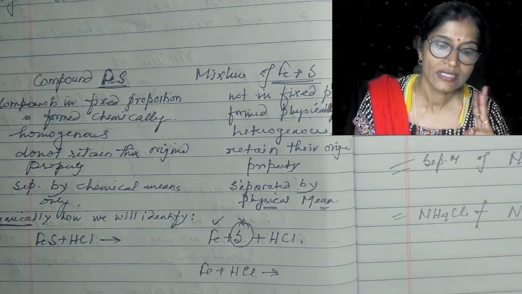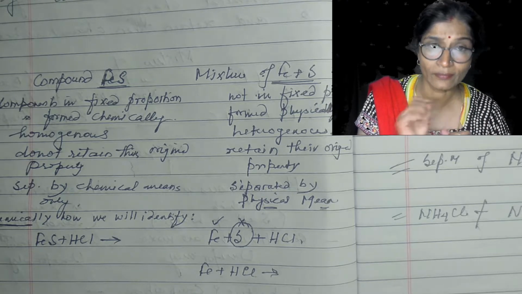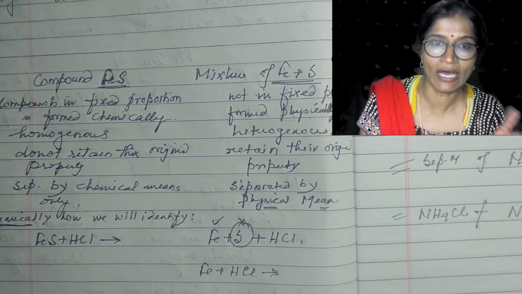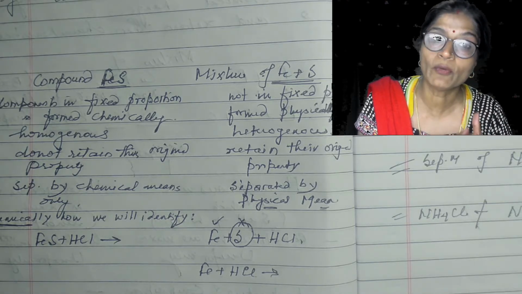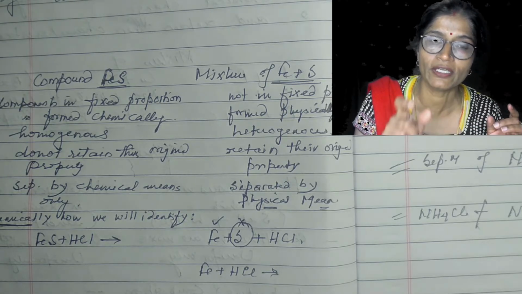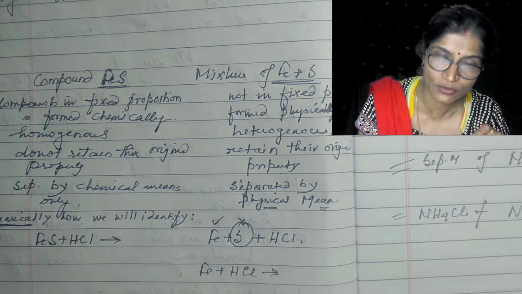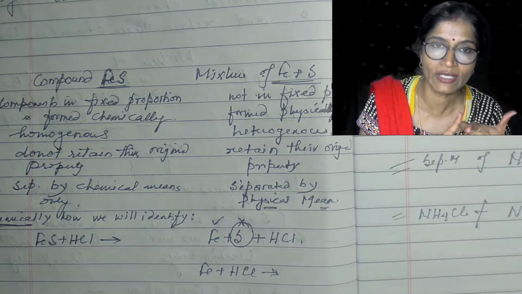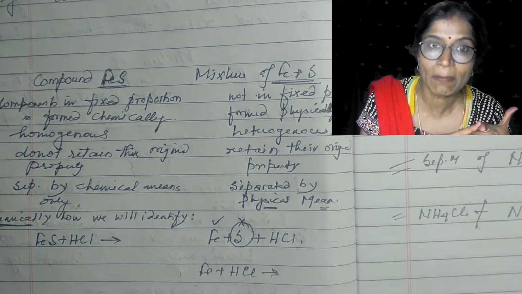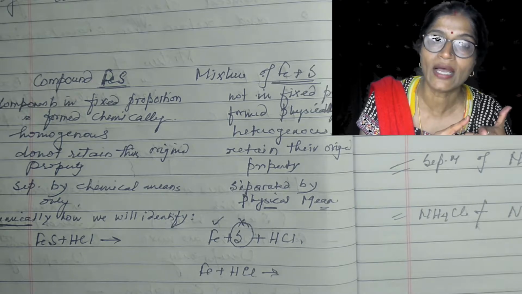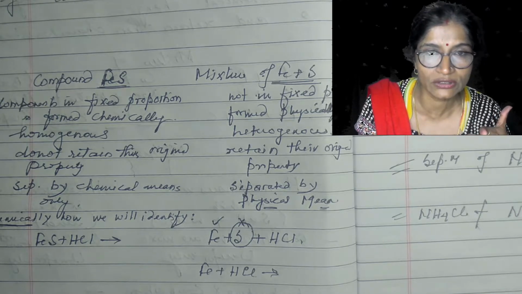Okay. Second thing, the most important thing, is that in a mixture of iron and sulfur, the components retain their property. It means the original property of iron and sulfur is present within the mixture. That is why, when I keep a magnet on the mixture of iron and sulfur, iron will be attracted towards the magnet.